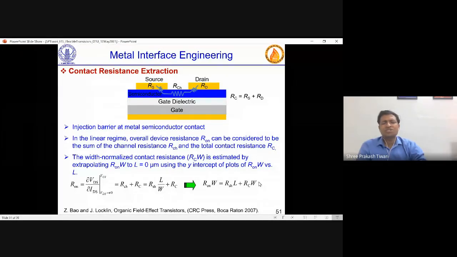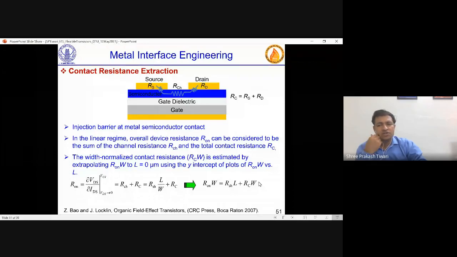Now what you see, W is in the denominator and W is fixed. W is width, we are not changing it. If you change the width, the resistance will be lower, simply, nothing else. Now you normalize this whole equation with width. It means Rn into W is equal to RSH L plus RCW.